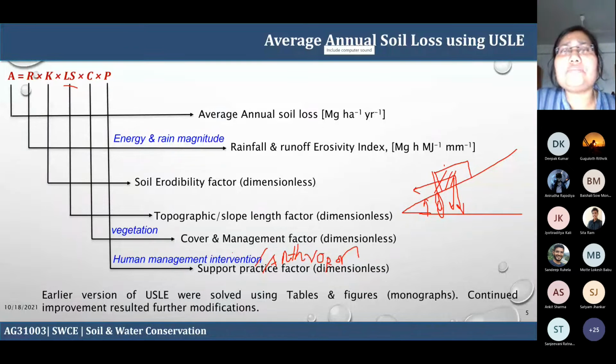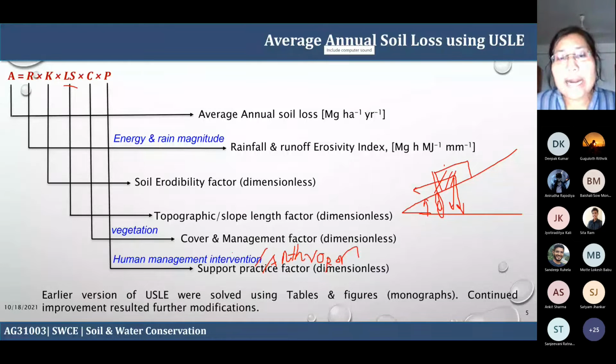And then if people implement a certain kind of bund, that also reduces erosion. And if there is an illiterate person who doesn't want to do any kind of management practices, then again there is a loss of soil. So this is the human-induced factor, what the human does to preserve the soil. So that is your human factor, and it plays a major role for any particular location.